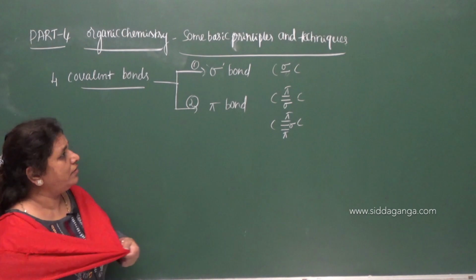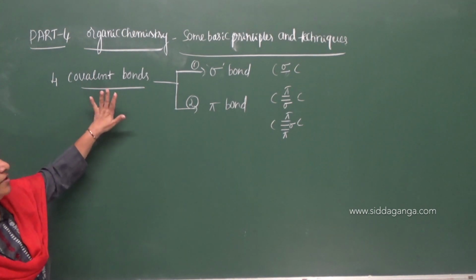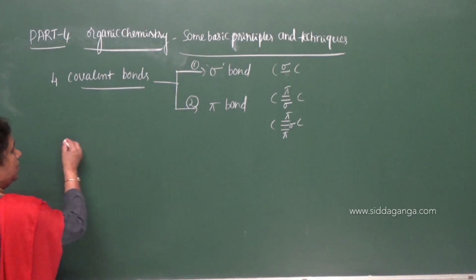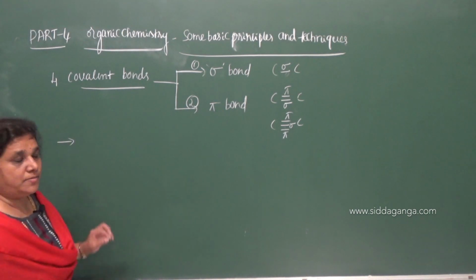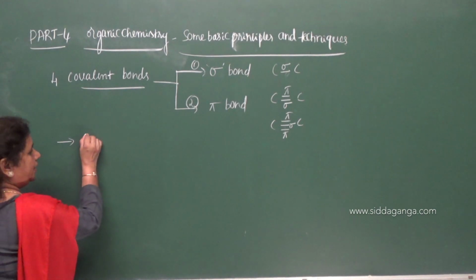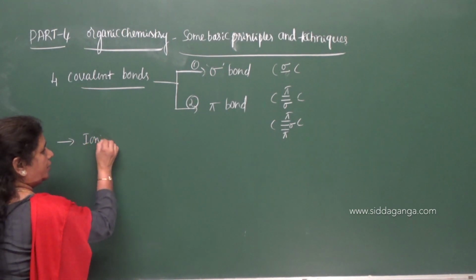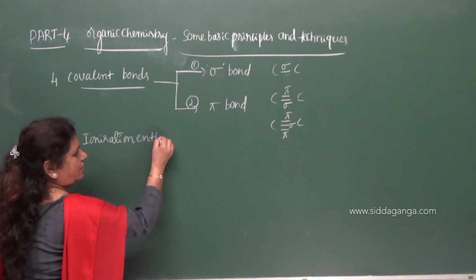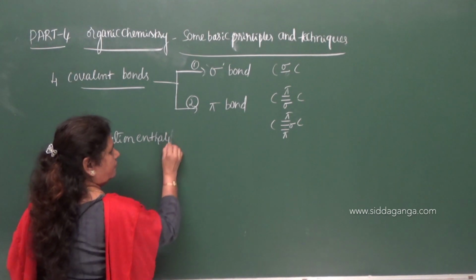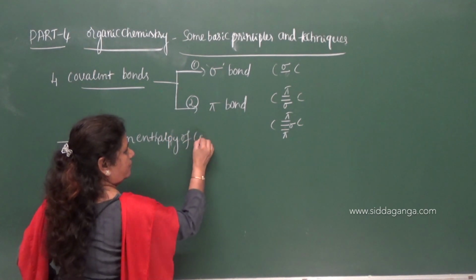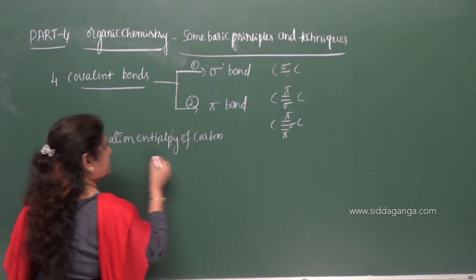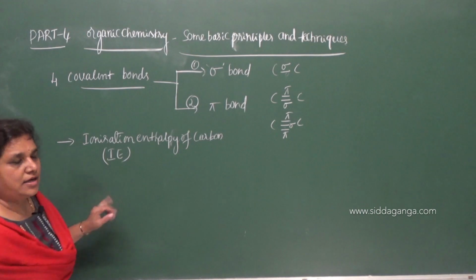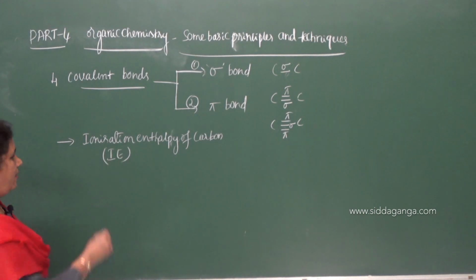Now the question: why does carbon form covalent bonds? The reasons are, one, the ionization enthalpy of carbon. You can also call it ionization potential, abbreviated as IE, ionization enthalpy.